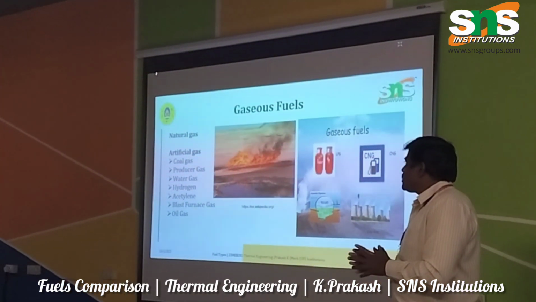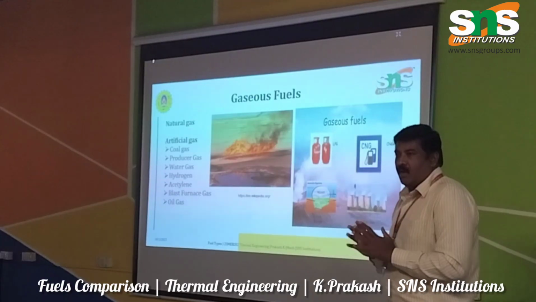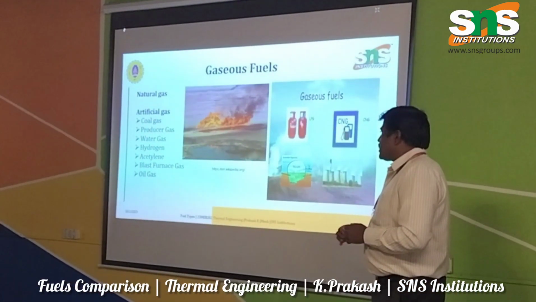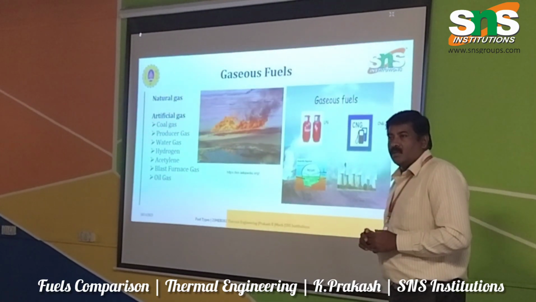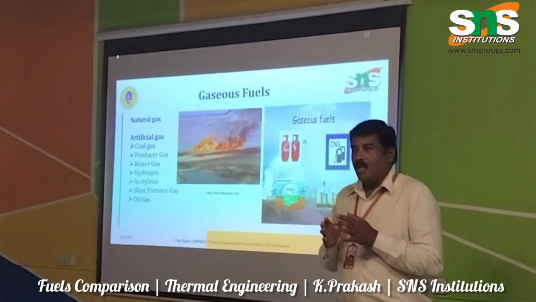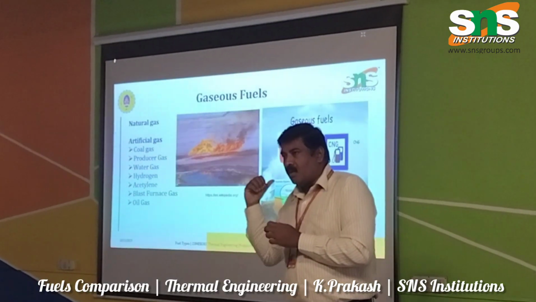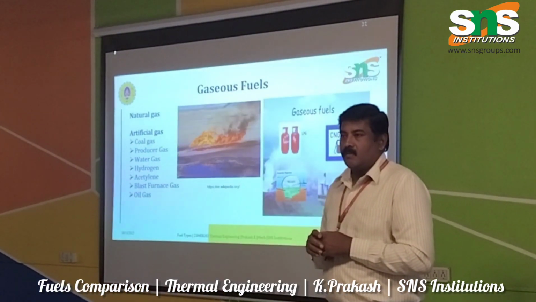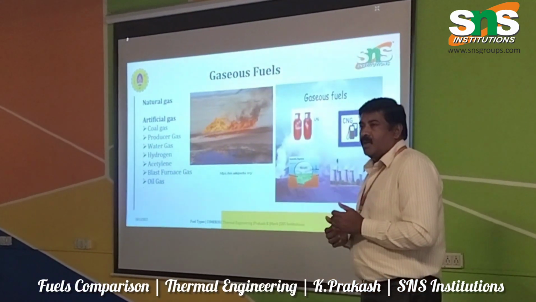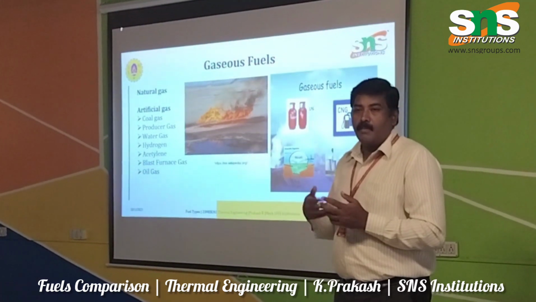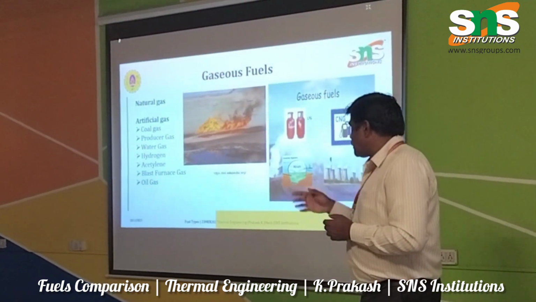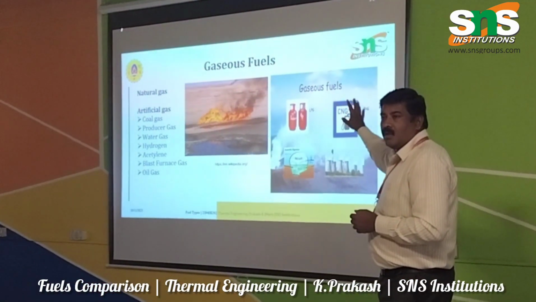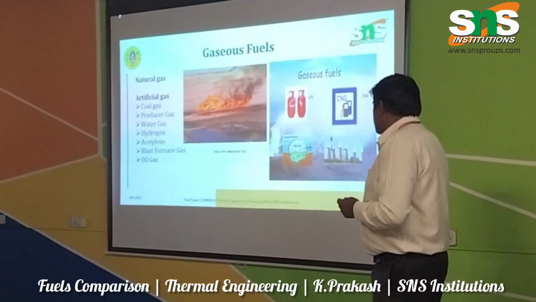and finally the gaseous fuels. Natural gas is available from the outside, but the artificial gases are coal gas, producer gas, water gas, hydrogen, because nowadays Toyota is focusing on this hydrogen gas. For balloons we are using hydrogen gas. This hydrogen is available in nature, but we are taking it and we are making it into some fuelable forms. And then acetylene, blast furnace, oil gas. So all this, biogas, everything comes under this gaseous fuels. Okay.